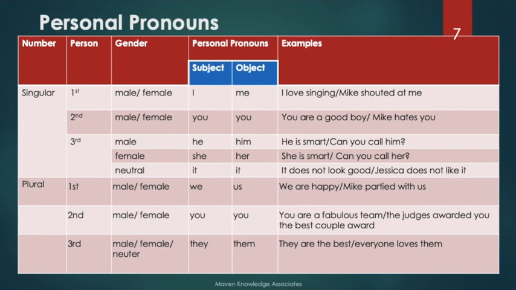So from this table you can understand that personal pronouns are used both as a subject and as an object, in case of singular as well as plural, in case of first person, second person, third person, in case of male, female, neuter. Okay, so it depends what you want to convey. It depends what kind of conversation is taking place.